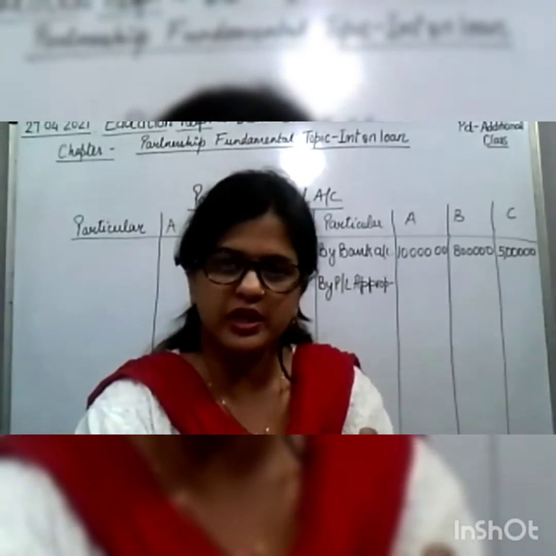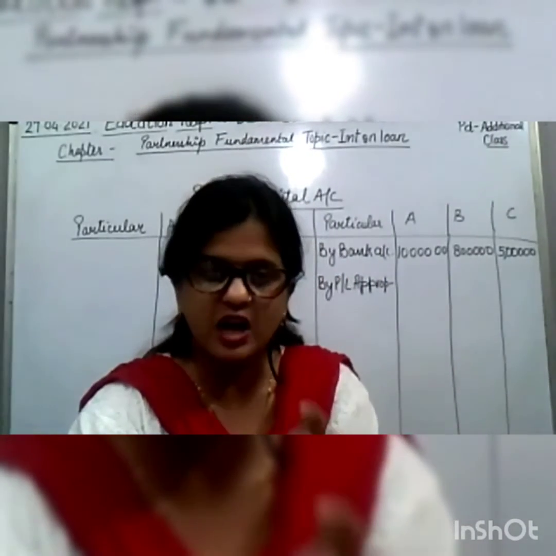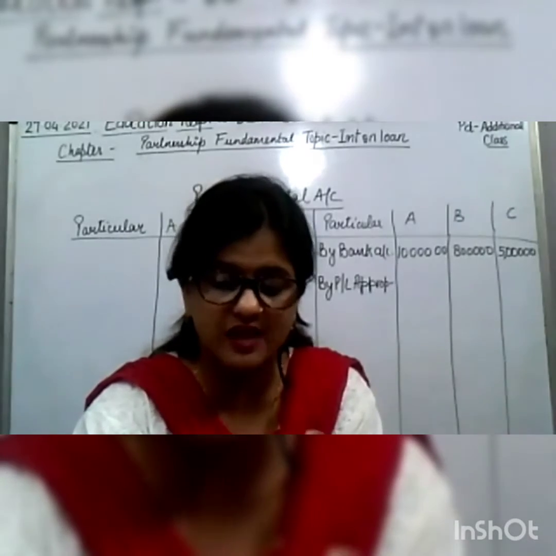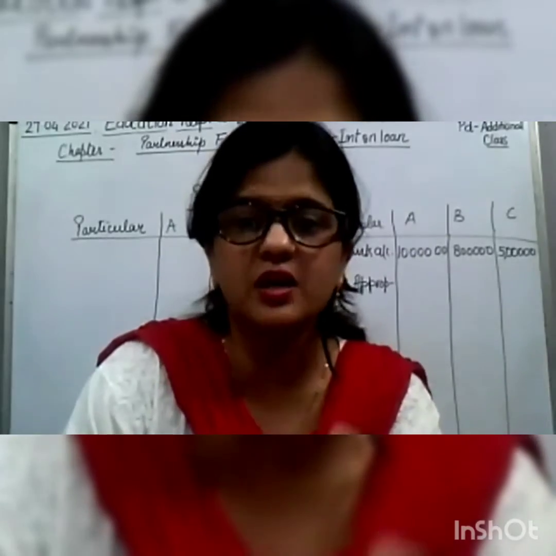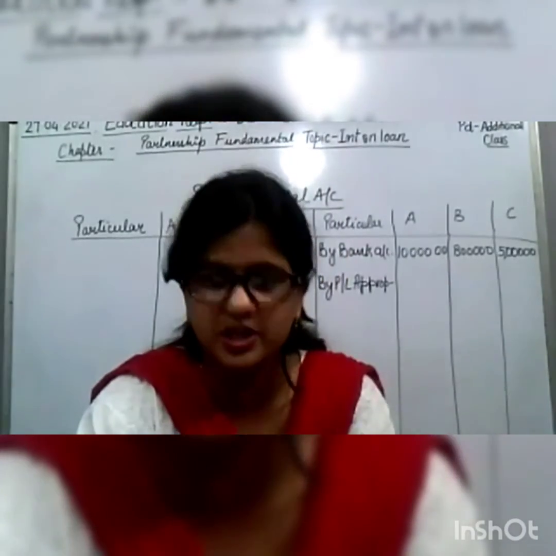आपका प्रॉफिट जो दे रखा है, 7,70,000, this is net profit. This is not a profit and loss appropriation.